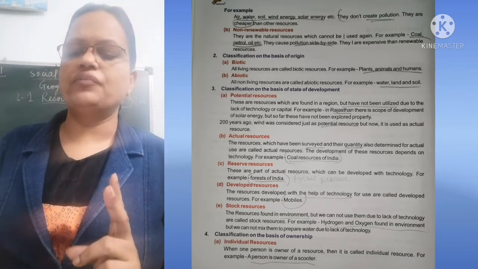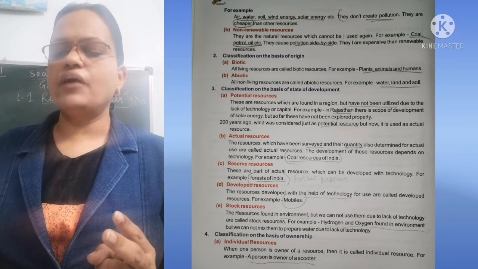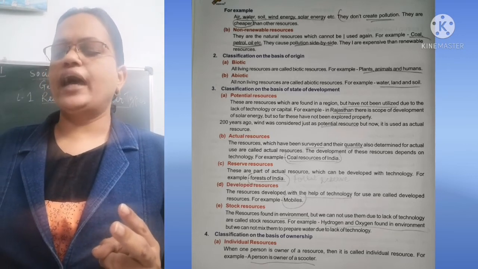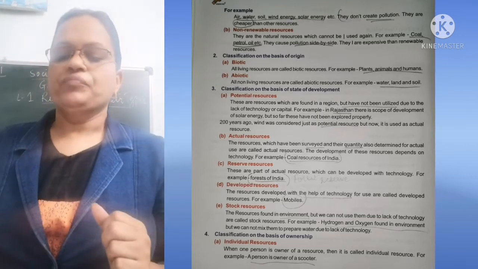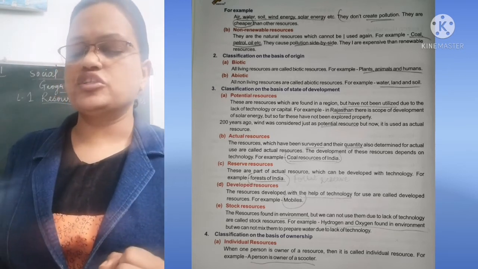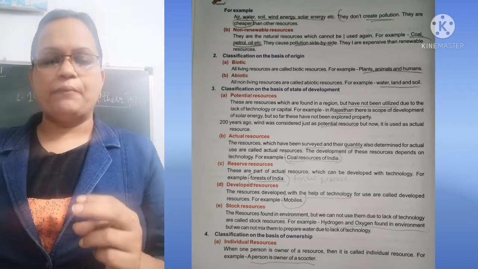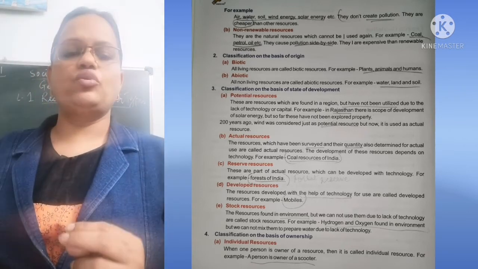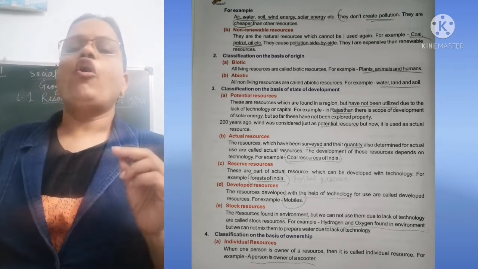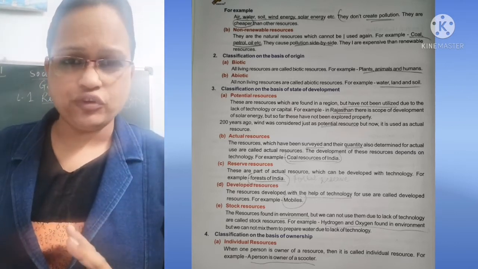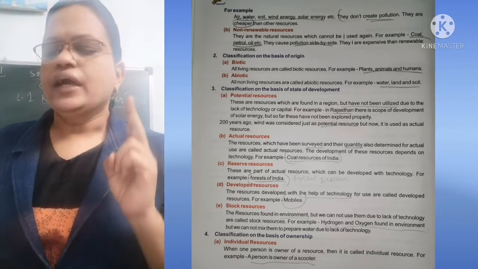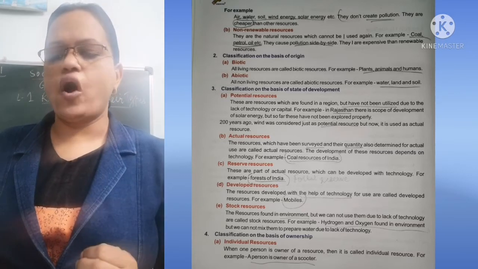Then we have reserve resources. Now reserve resources are also with the help of technology. These are parts of actual resources which can be developed with technology. For example, for reserve resources, you have to remember forest of India. What you have to remember? Forest of India.